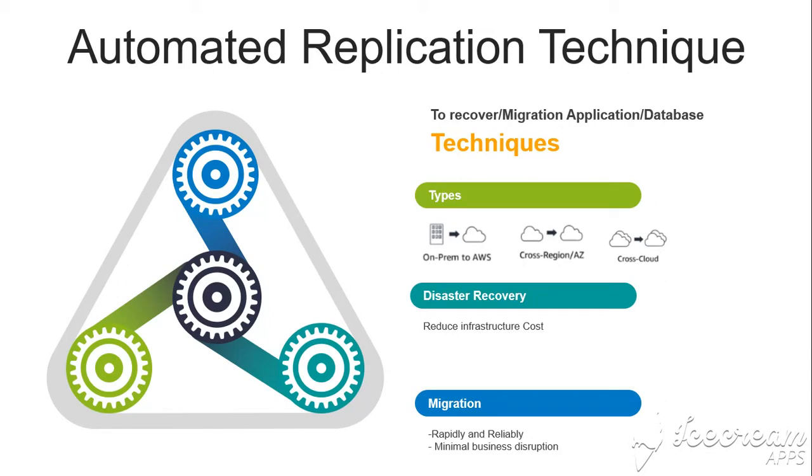So why are we using replication? Yes, replication is needed whenever an error occurs, and we have to use the backup. Not only for recovery, we are also using it for migration. What do you mean by migration? Migration is when we are in one state and move to another state.